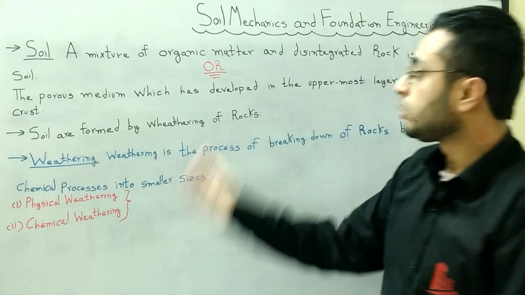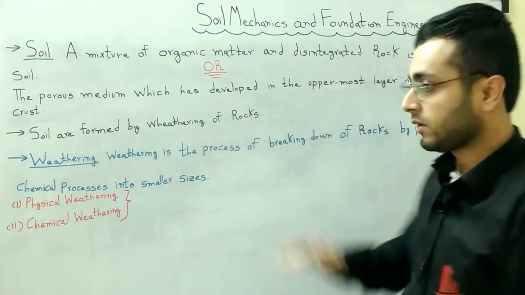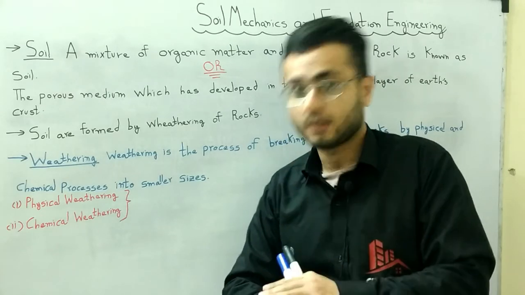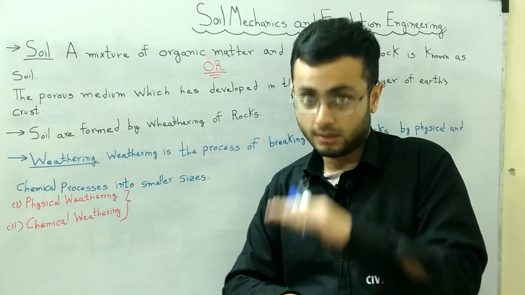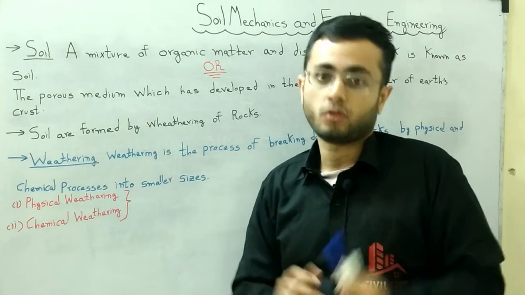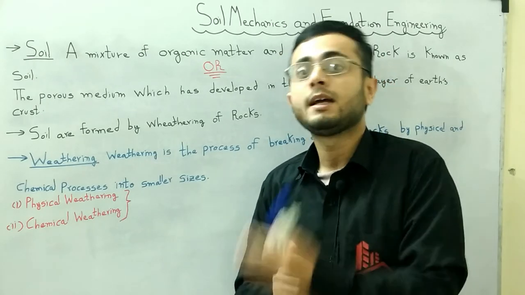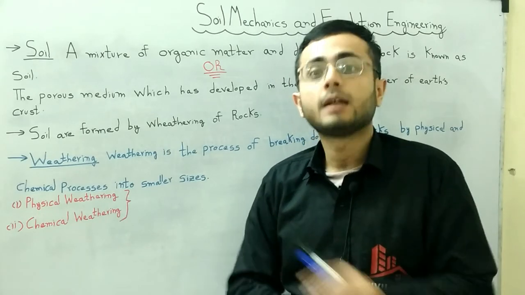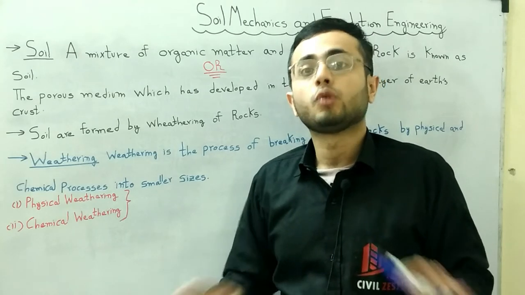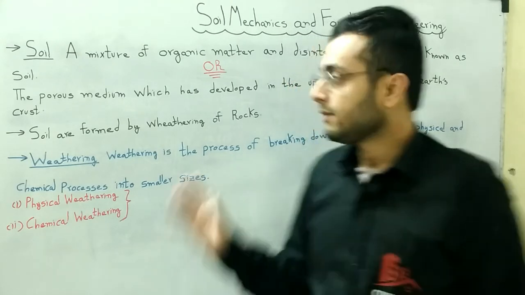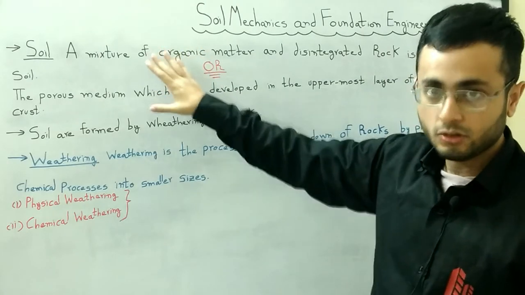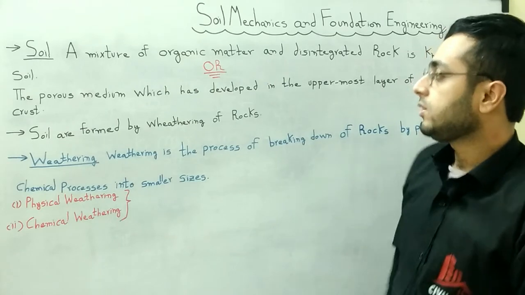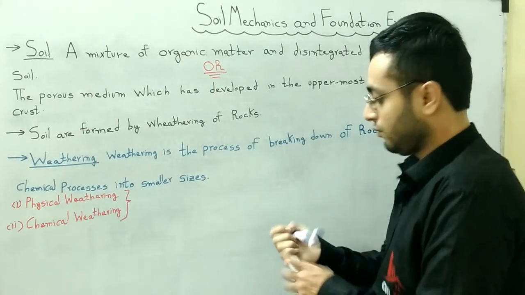Basically, the porous medium developed in the uppermost layer of Earth's crust means a layer present at the top of the Earth's crust surface, which is a porous surface. Porous means it can allow the passage of water. So water can pass through the soil, so it is a porous medium provided at the top of the Earth's crust, and it is referred to as soil. So all these are the definitions of soil. The first one is the engineering definition of soil, and the second is the biological definition of soil.